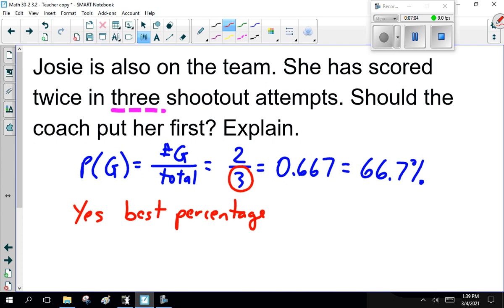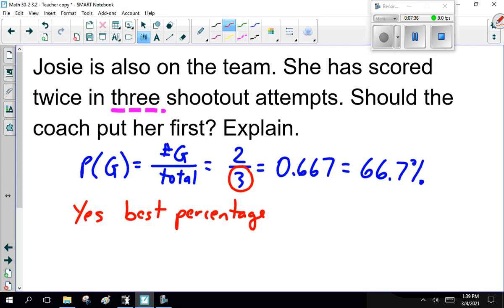So you can make a very good argument here that the number of events here, or as we said in last lesson, the sample is not big enough. She only did it 3 times. Maybe we should wait till she does it 10 times and then look at her results, or 5 or 6 times. Maybe she just got lucky, and she got 2 of 3, or maybe she got unlucky and she should have got all 3.